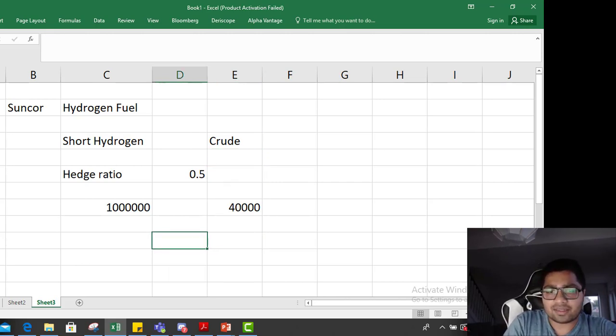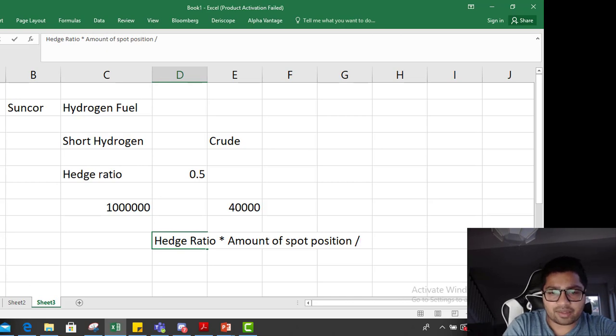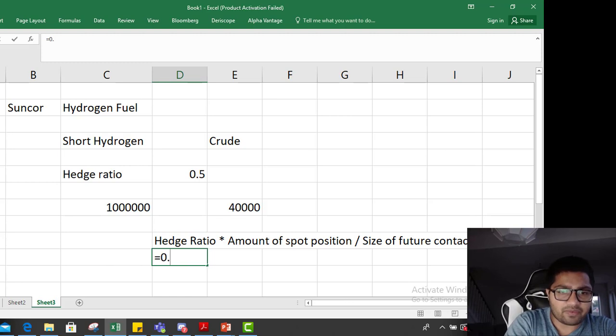So how to do that? The formula is hedge ratio into amount of spot position divided by amount or size of future contract. So it equals 0.5 into how much do you want to hedge? 1 million barrels.